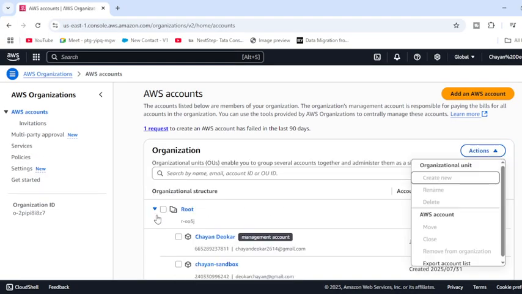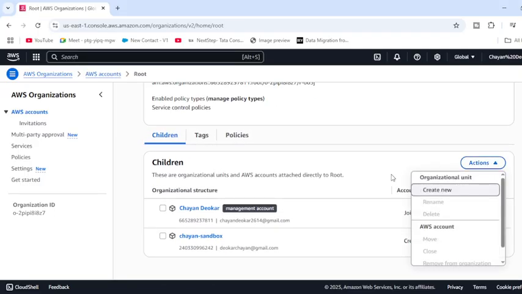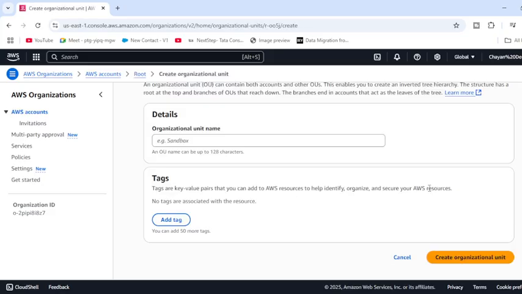Go to the actions, and here you will get, once you are into the root part, the actions. Do you want to create a new one? Yes, I want to create. What name do you want? I want the project UI.